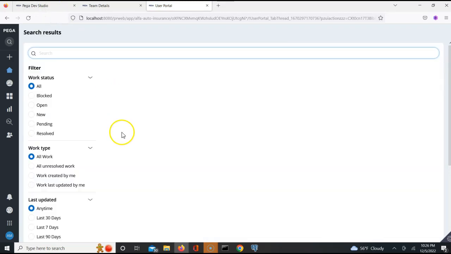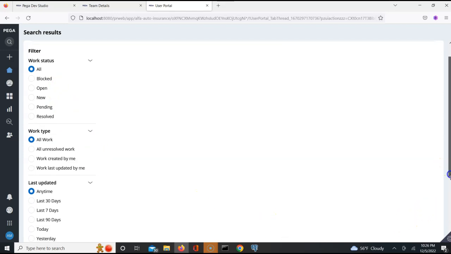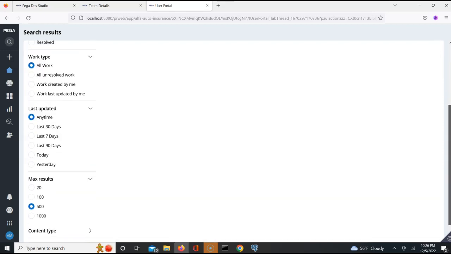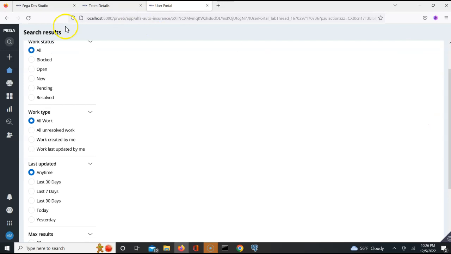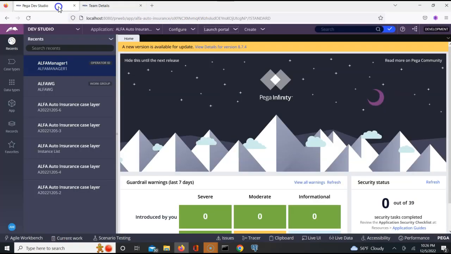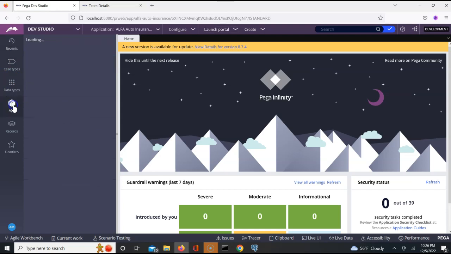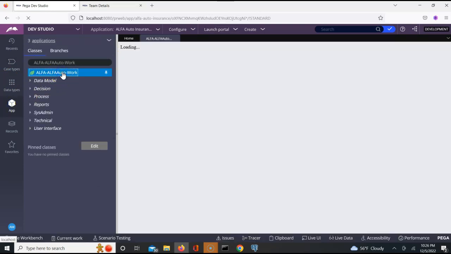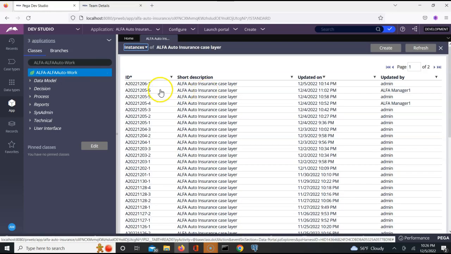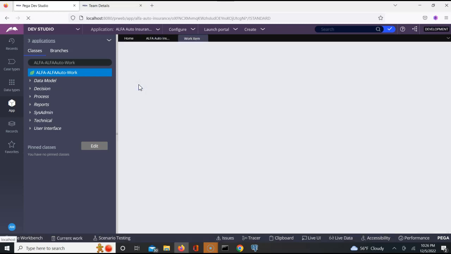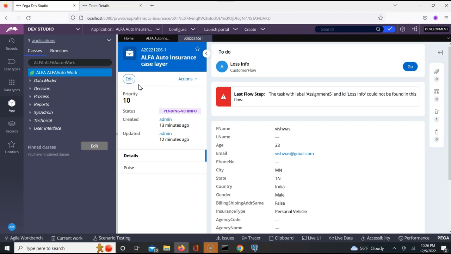For example, search for all pending work status. Anything else does it have? Nope, this won't work, I guess. So if I come back here and I click on this particular guy and I click here, I should be able to see that work object on top. See, 12.5. Today we created this guy. This is the guy which got routed. Open that work object and you'll be able to see that. This is the same one.